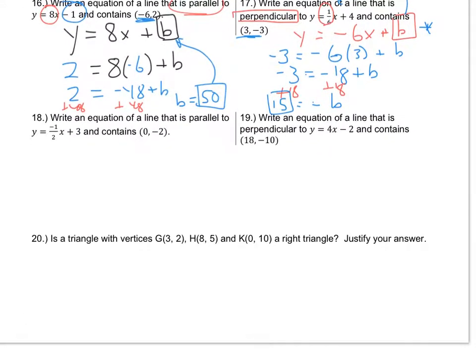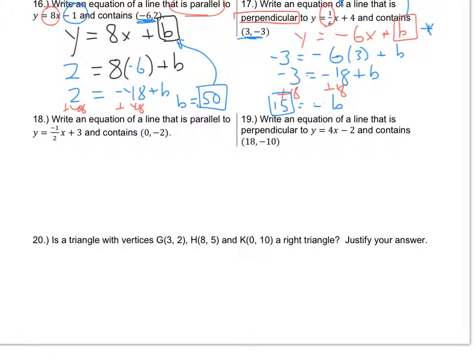Moving on down below, we have a similar equation. For 18, again, figure out what they want. Parallel here. Number 19 will be perpendicular. So parallel, same slope, very similar question. y equals negative 1/2 x. We're going to hold off on the b, and let's check our point values.